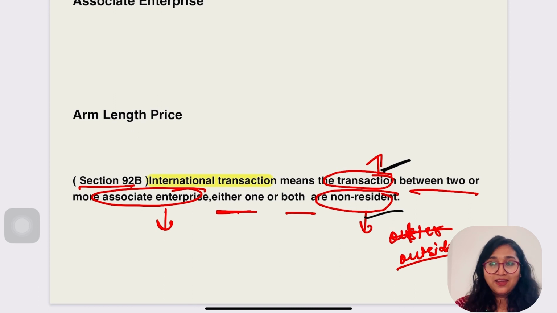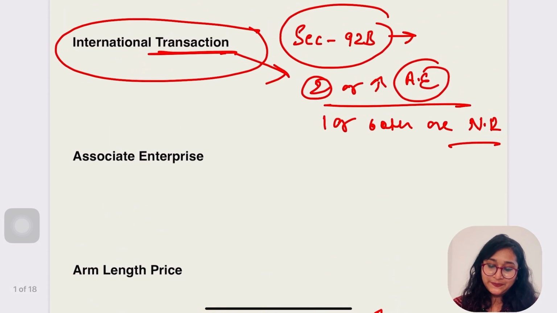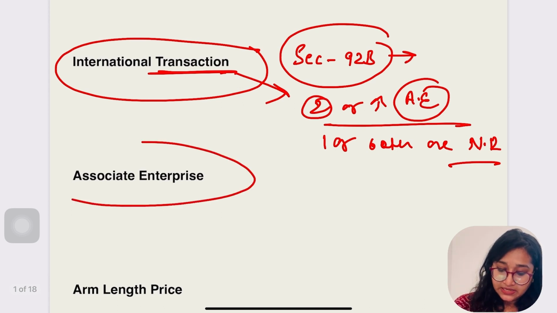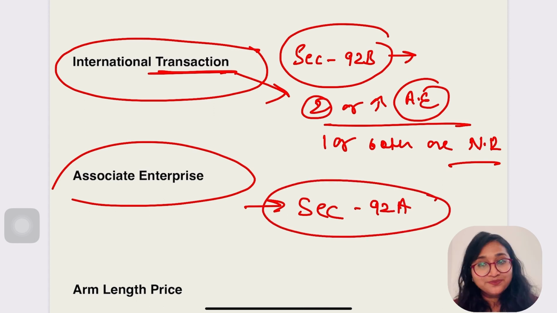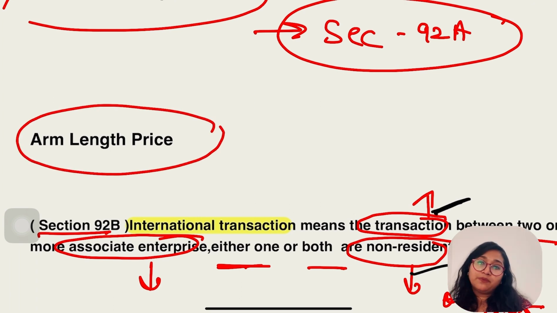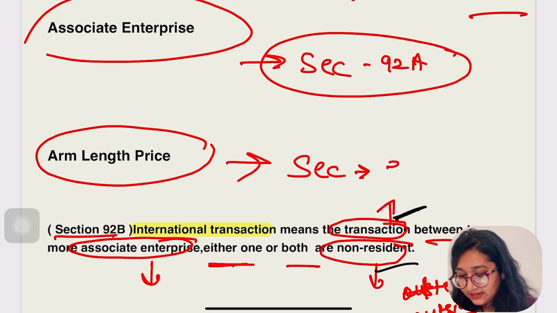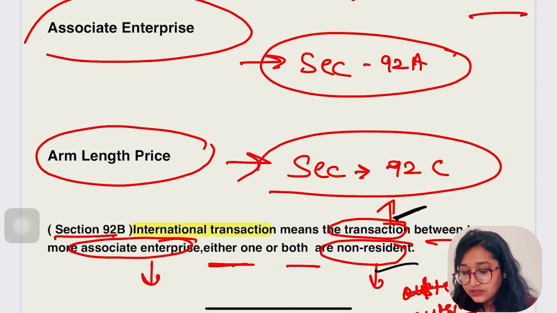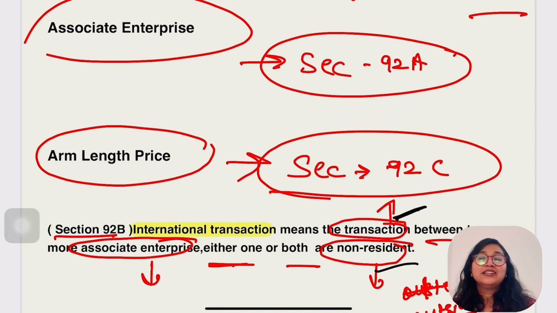Now I get to know what is non-resident. Now I get to know what is transaction. But now the main thing comes: what is associate enterprise? Associate enterprise as per section 92A. We'll let you know this word, and arm's length price. The computation of transfer price is done under arm's length price, right? What is transfer pricing? Okay, we'll let you know everything. As per 92C, the computation of international transaction is done at arm's length price under different methods.